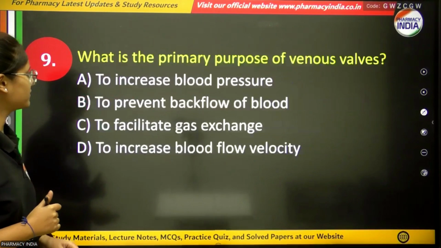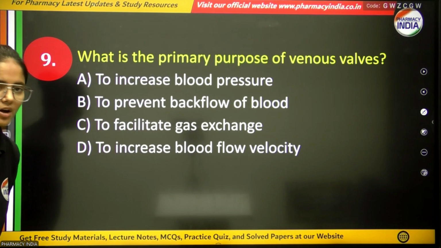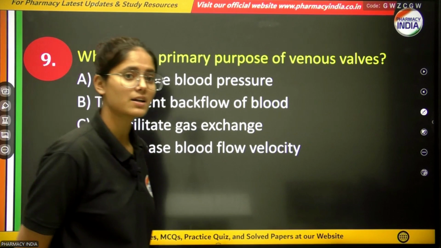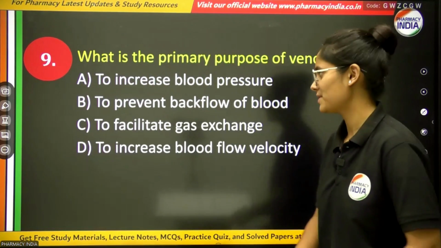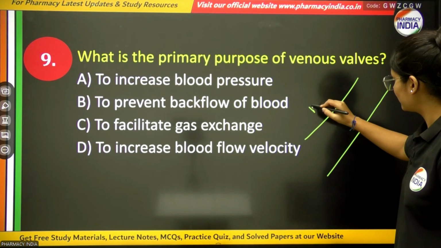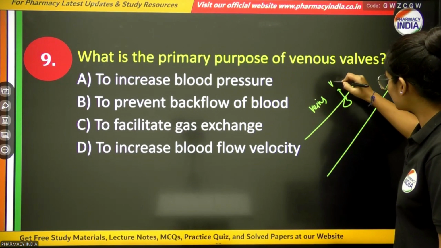Okay, next question is, what is the primary purpose of a venous valve? Now, you have to tell the venous valve function: to increase blood pressure, to prevent backflow of blood, to facilitate gas exchange, or to increase blood flow velocity. Now, what are venous valves? These are like windows or doors present between walls. This is a vein, and for example, this is the wall.